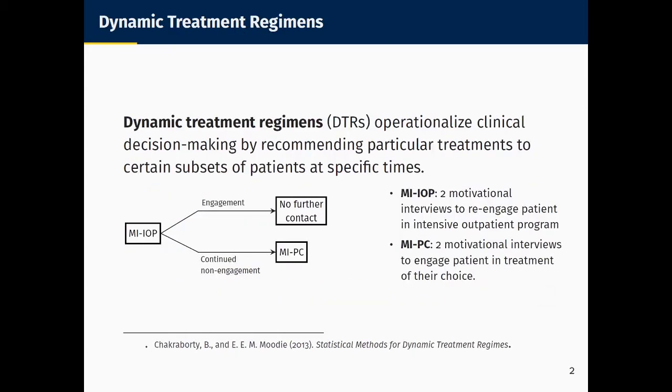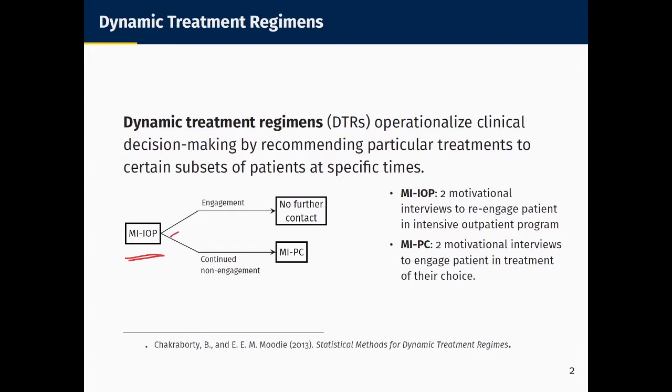So a dynamic treatment regimen operationalizes this clinical decision-making process by recommending specific treatments to certain subsets of individuals at specific times. So this schematic is an example dynamic treatment regimen. Initially, this dynamic treatment regimen recommends that patients receive an intervention that we're abbreviating as MIIOP. This stands for motivational interviews with a focus on an intensive outpatient program. So this is basically 2 phone calls geared toward getting that participant back into their original treatment program.